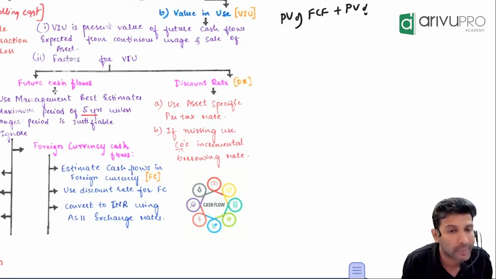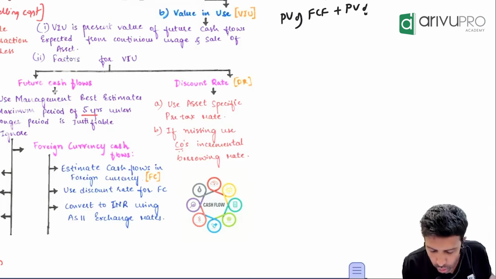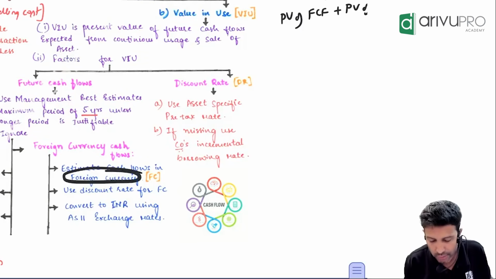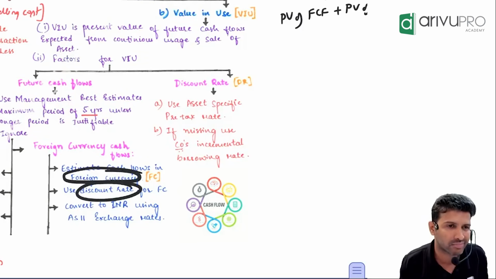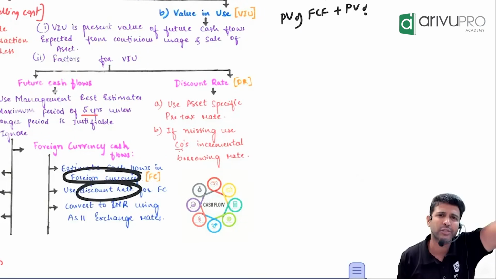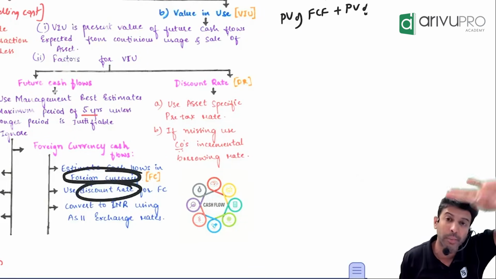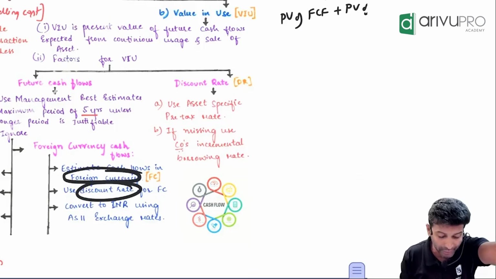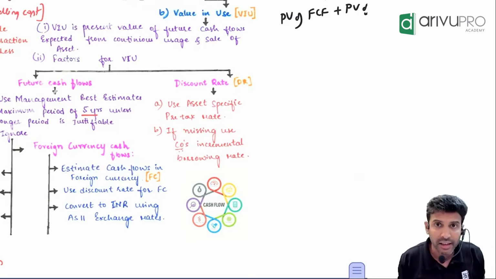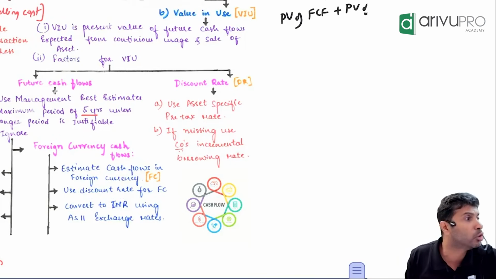That means we have to find present value. To find present value, we take the future cash flows and multiply by the discount rate. We have done it in FM and all. Take the cash flow and multiply by the discount rate, which will be given to you in the question. But hang on. Now they will give you the Indian discount rate. They will give you the US discount rate. They will give you two discount rates.